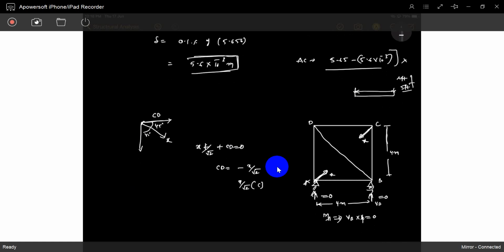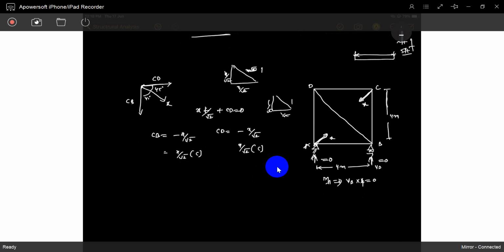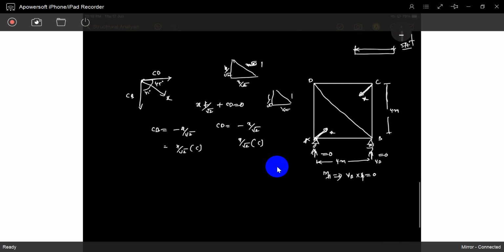So same thing, horizontal or vertical, you can take it as CD. This is CB. So CB also will get minus X by root 2. This is X by root 2 compression. So this is also a triangle here. This is X, this is X, this is X root 2. Okay, this is 1 by root 2, this is 1 by root 2, this is 1. That's it, just a triangle. So go to joint A also.